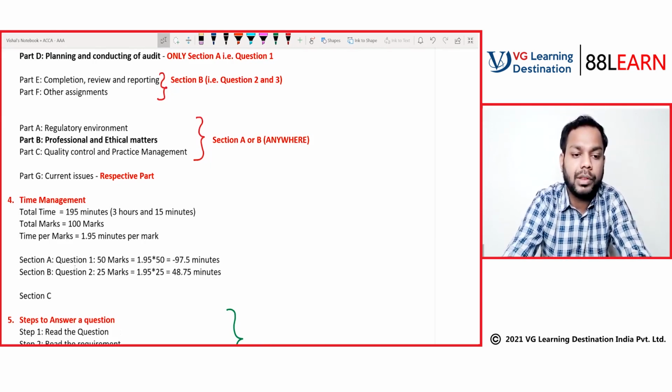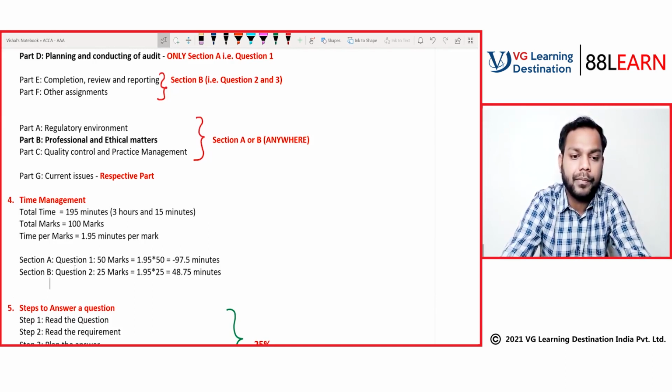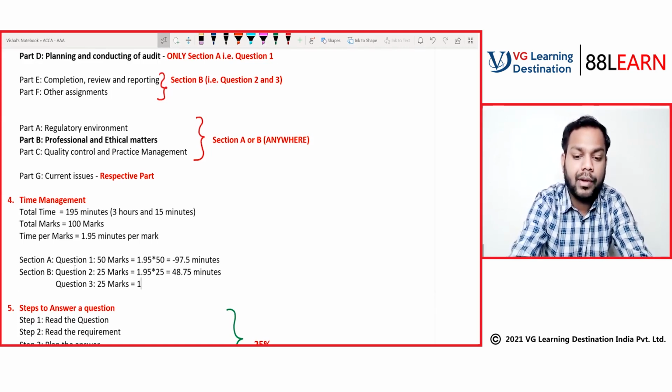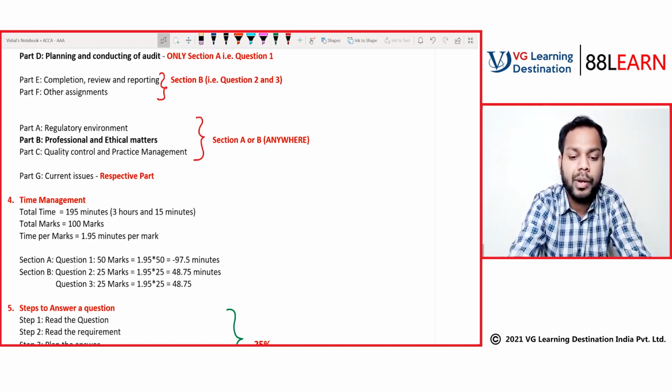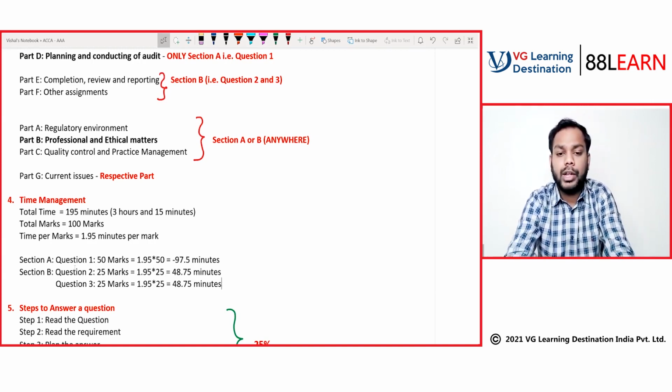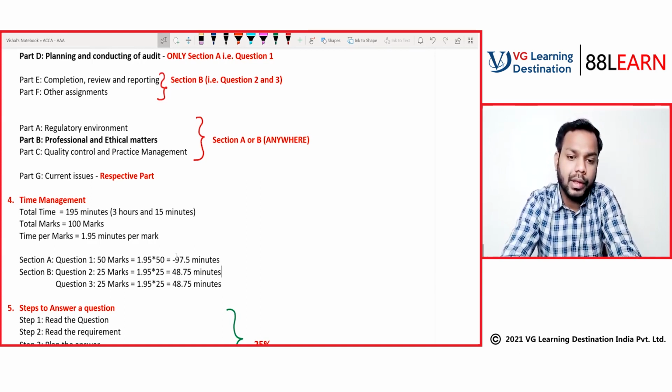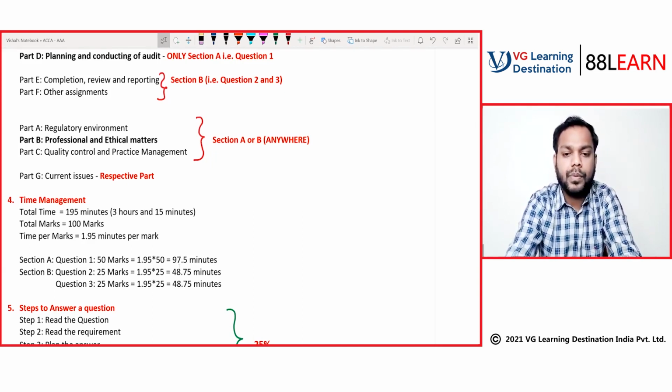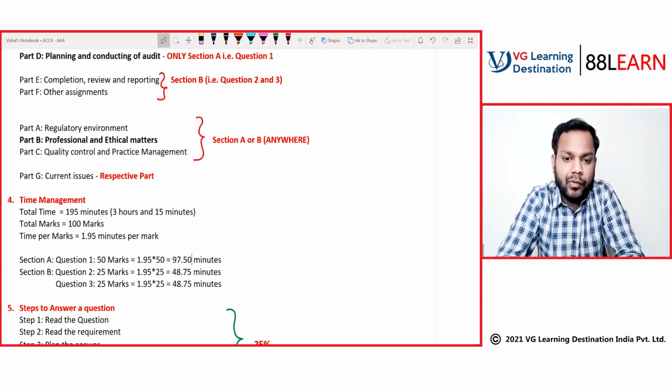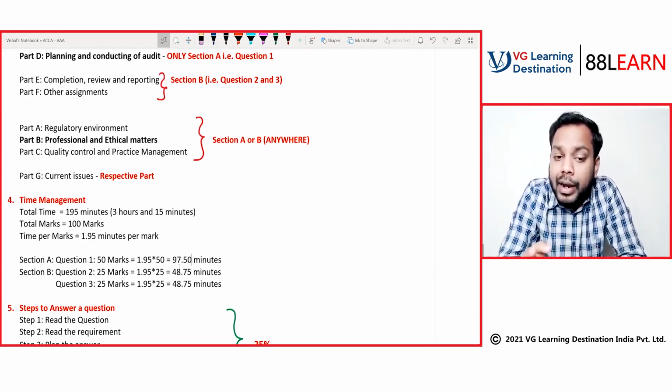Again, coming to question number 3 of section B, this is also of 25 marks. So the time will be 1.95 multiplied by 25, which equals 48.75 minutes. What you have to focus on is that, when it comes to 97.5 minutes, 48.75 minutes and 48.75 minutes, it doesn't mean that you have to restrict yourself to exactly this much time, but you should give yourself a range.